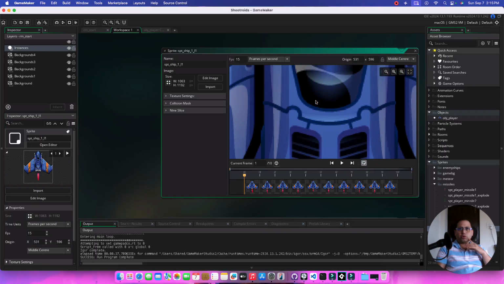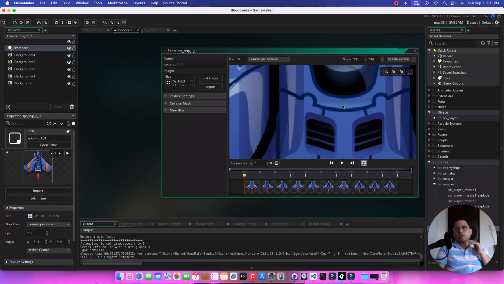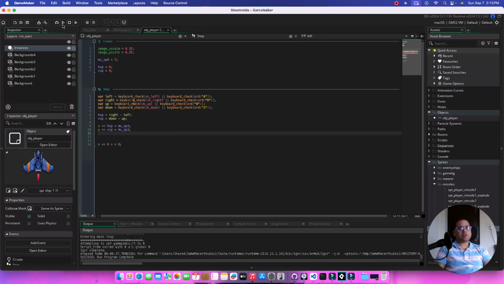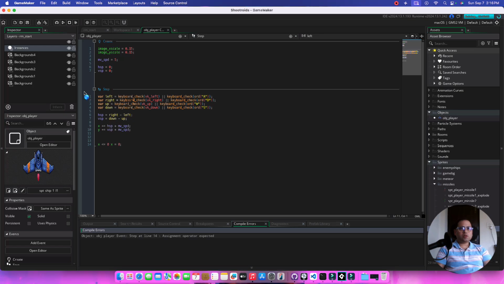Basically if it's middle center, it's at the middle, around this axis you have the center. So this is where the x and y of this ship is calculated from. So the ship's left is not at the side because I've set it at middle center. If I set it at the top left, this is where the xy origin of this sprite would be. But since I'm setting it in middle center, it's bang on in the middle of the sprite. So now if I just run this code, you'll actually see what's going to happen. It's going to get stuck towards the middle.